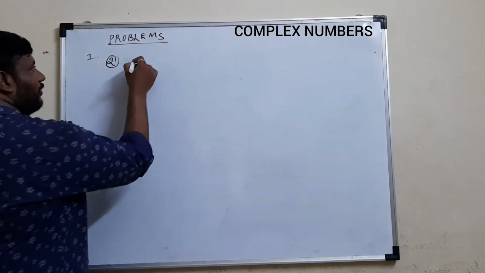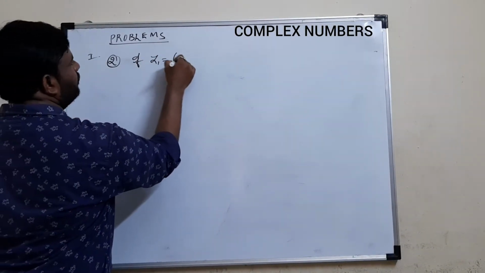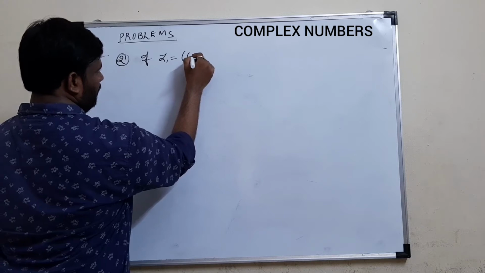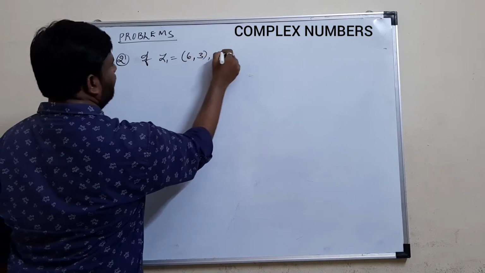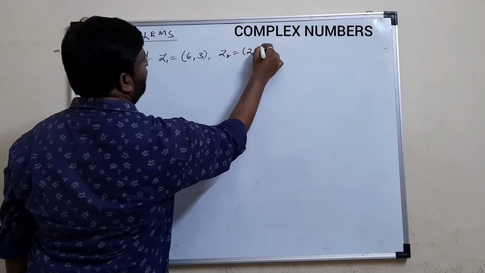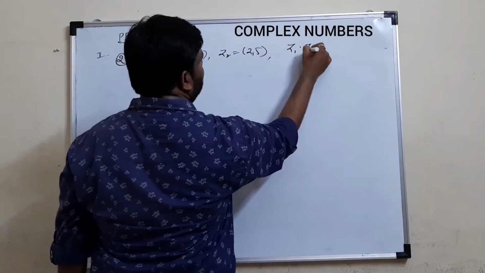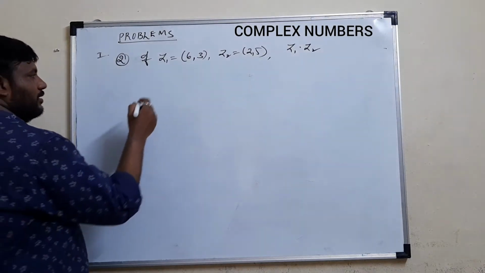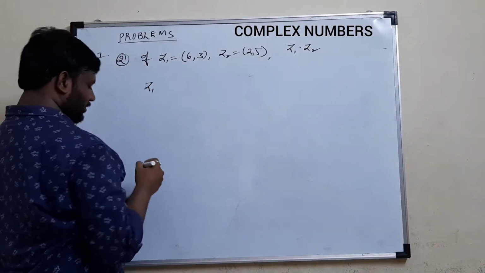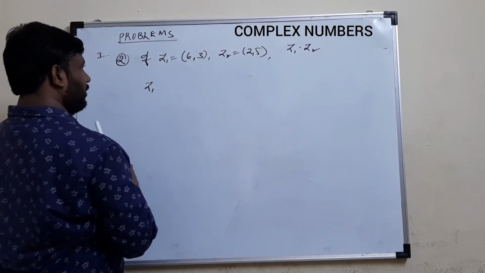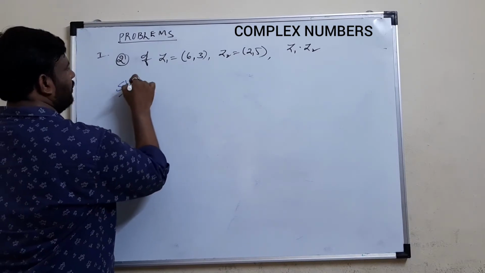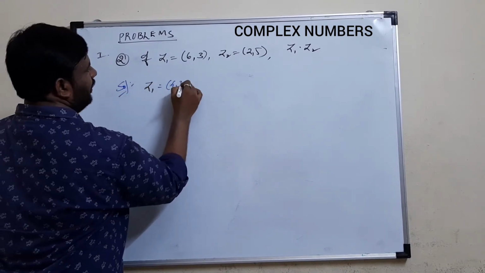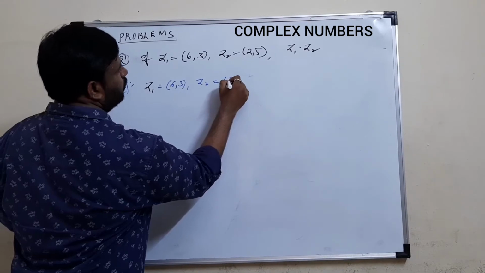So see, suppose z1 is equal to 6 comma 3 and z2 is equal to 2 comma 5. Then we need to multiply z1 into z2. Now we go for the multiplication of two complex numbers. I take the same representation: z1 is 6 comma 3, z2 is 2 comma 5.